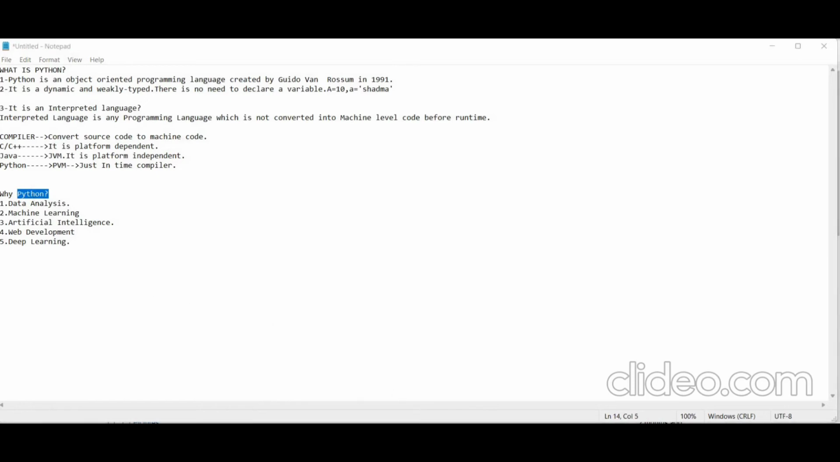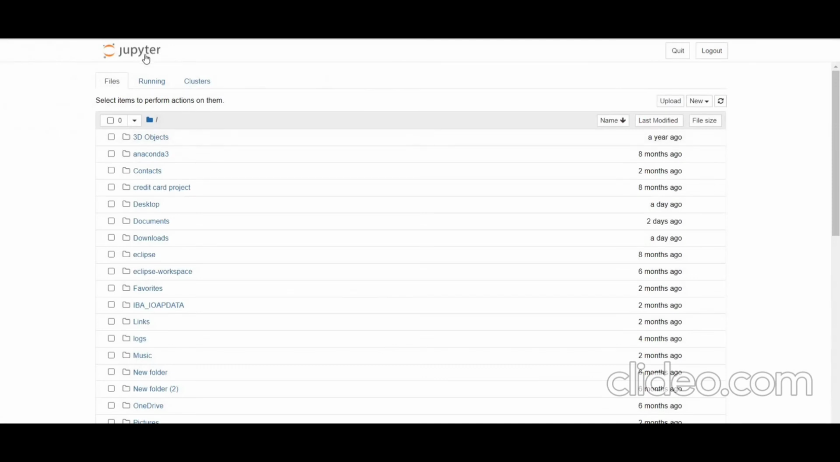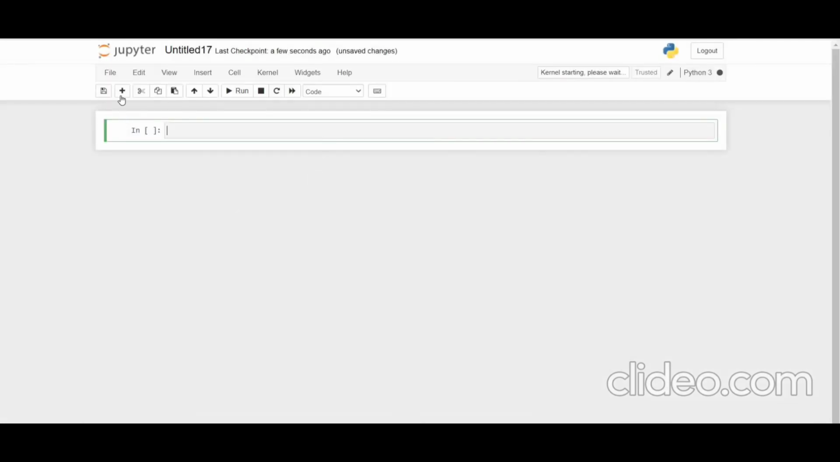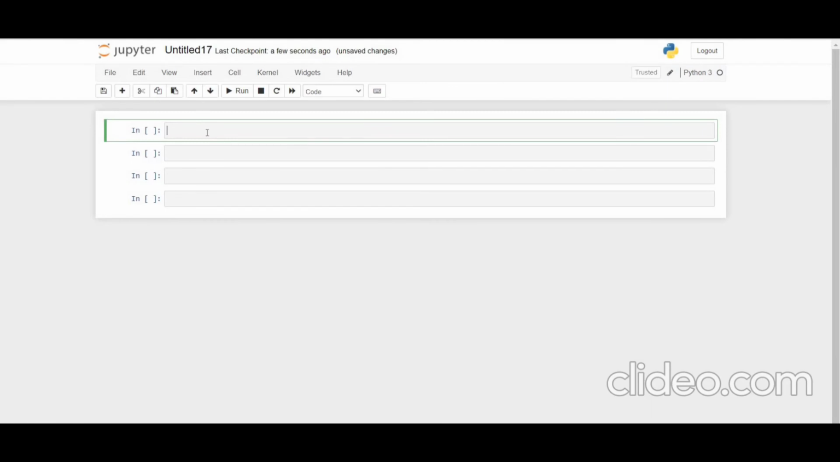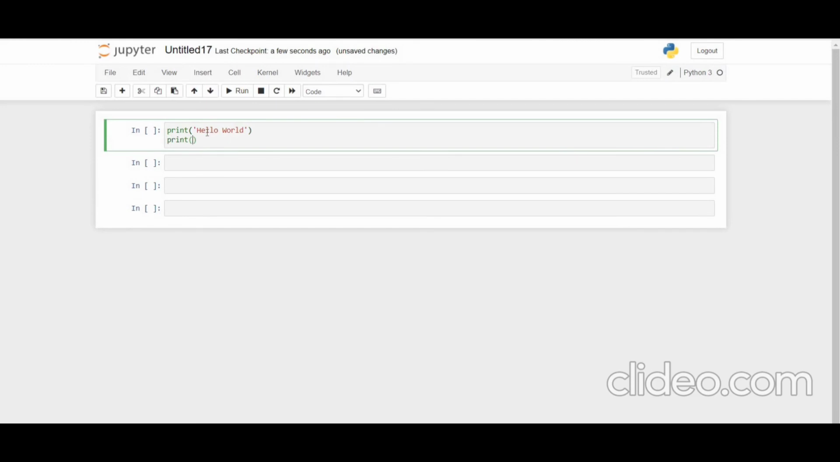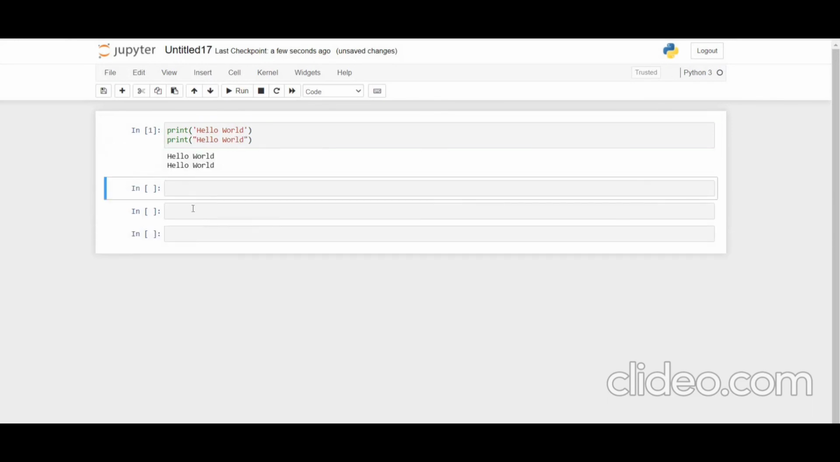Now coming to the notebook of Python. This is the Jupyter notebook where we are going to run our code, and to create a new notebook, just click on New, then Python 3. Yeah, a new notebook is created. You can just click on this plus mark to add new cells. After that, let's write the first program in Python, that is hello world. We can simply write it in single quote or double quote. Simply shift enter. Yeah, it is done.